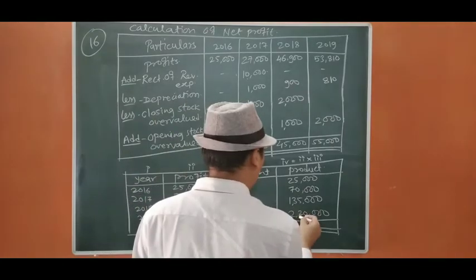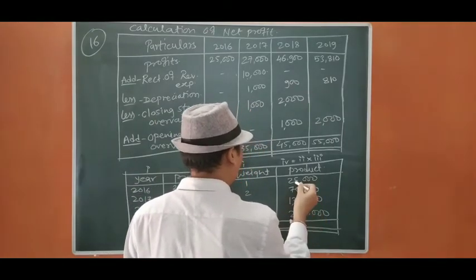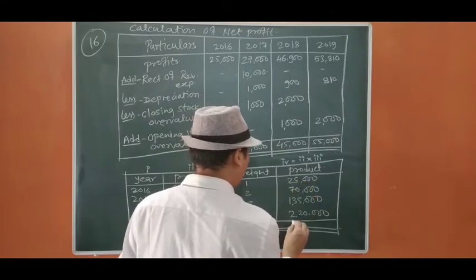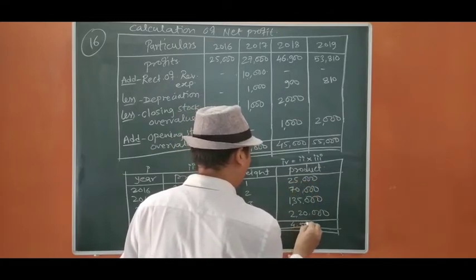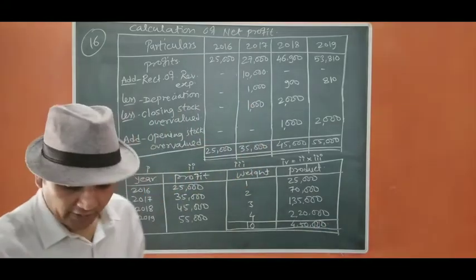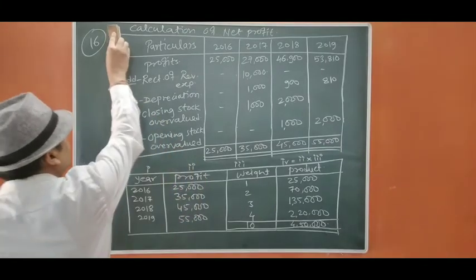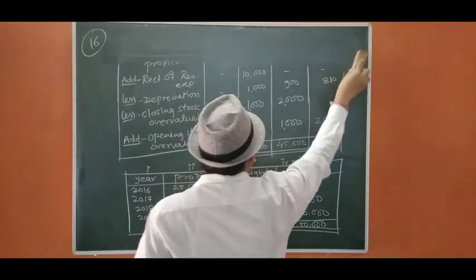The total product will be 4,50,000. Now we are going to create the above statement to do the next working.